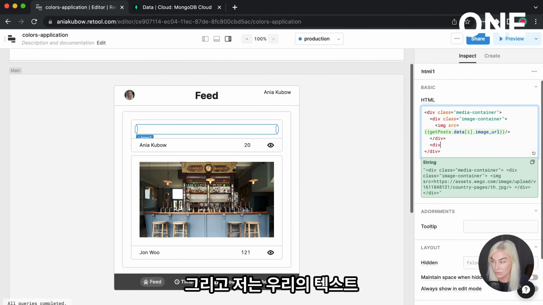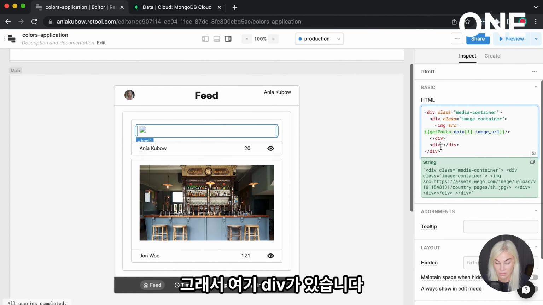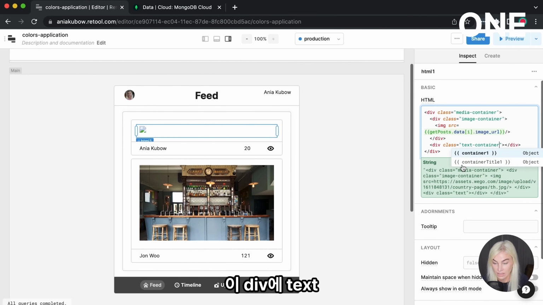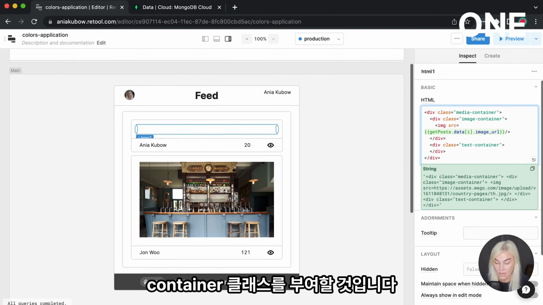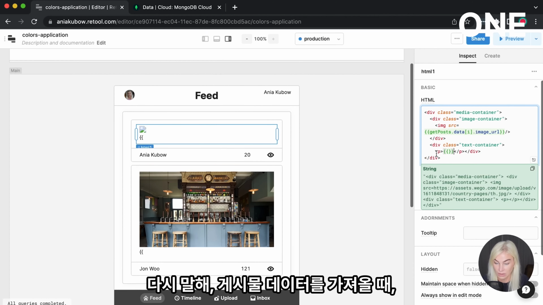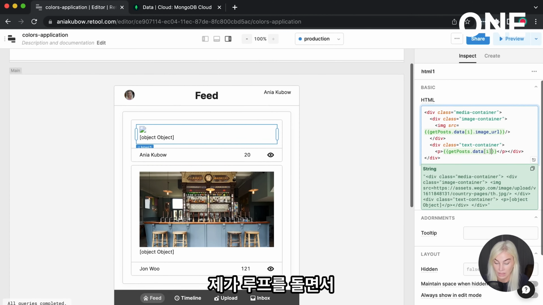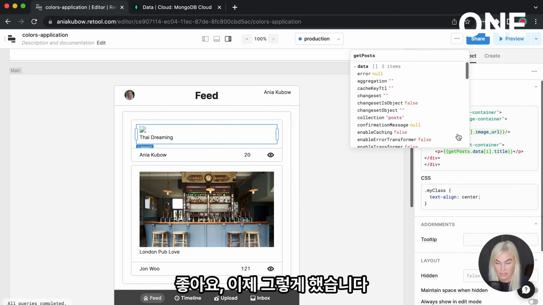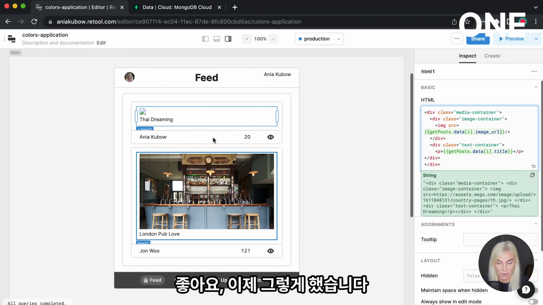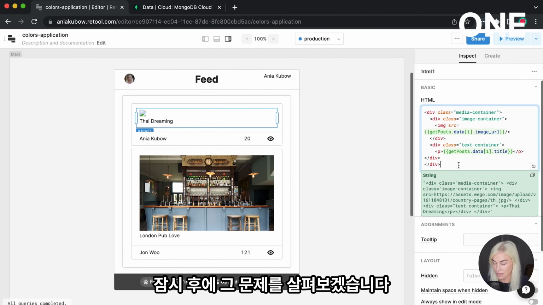And then I'm also going to make a new div that's going to be our text container. So here is a div. I'm going to give this the class of text container, like so. I'm just going to put in a p tag. And this is going to hold the title. So once again, we're going to go into Get Post Data. We're going to loop and just get the title. Okay, so there we go. We're having some issues with the Thai dreaming image. I wonder why that is, but we'll look into that in a bit.